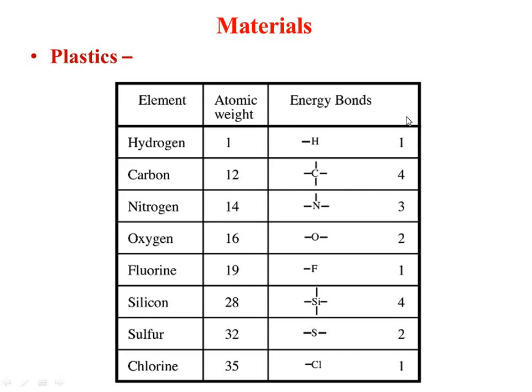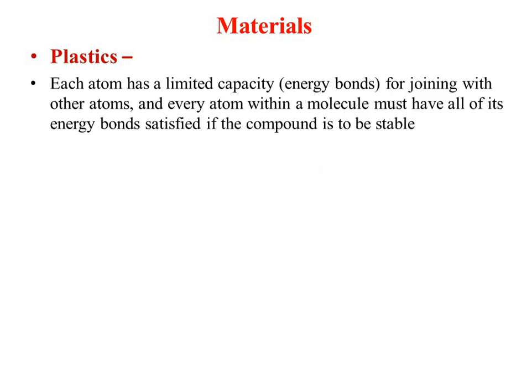This is how the combination takes place. Then fluorine has only 1, silicon has 4 with atomic weight 28, sulfur has atomic weight 32 and valence 2, chlorine has atomic weight 35 and its valence is 1. So this is how the valencies are defined from the atomic weight, and the energy bonds are shown like this. Each atom has a limited capacity for joining with other atoms, and every atom within the molecule must have all of its energy bonds satisfied if the compound is to be stable.